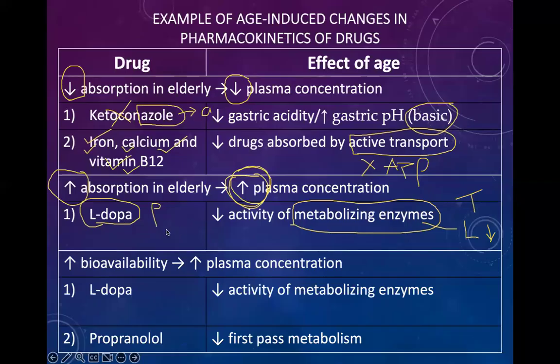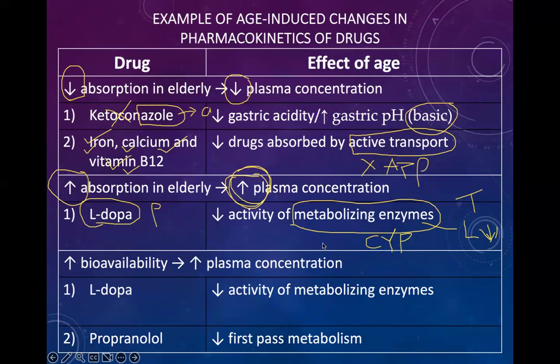The effect of metabolism in an elder person. In an elder person, the metabolizing enzymes are decreased. These enzymes are from the family of cytochrome P450, CYP, and these are important for the metabolism of the drug. But due to the decrease in the metabolizing enzymes, we can say these are the labor.